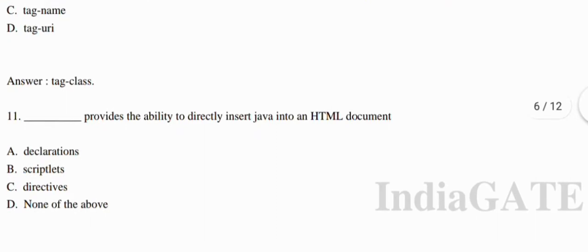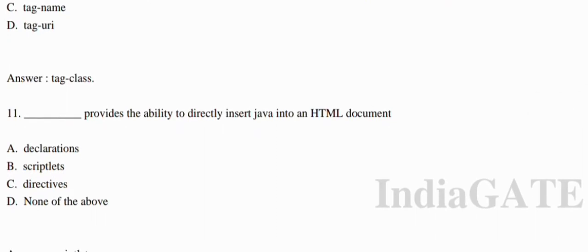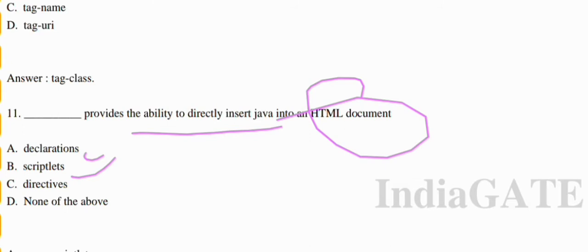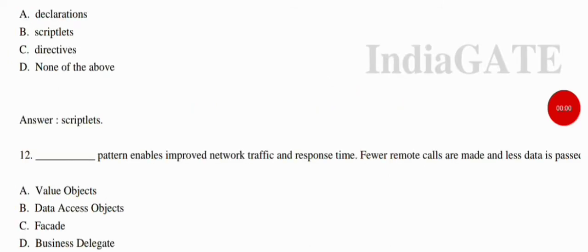Now we come to the next question. Dash provides the ability to directly insert Java into an HTML document. So here the correct answer is option B, that is scriptlet. Scriptlet is used to provide the direct ability to insert Java into the HTML document. Okay, so option B is your correct answer for this question. Now we come to the next question.